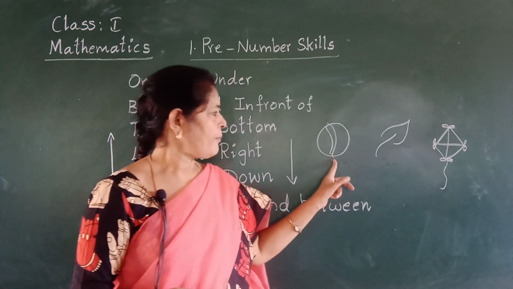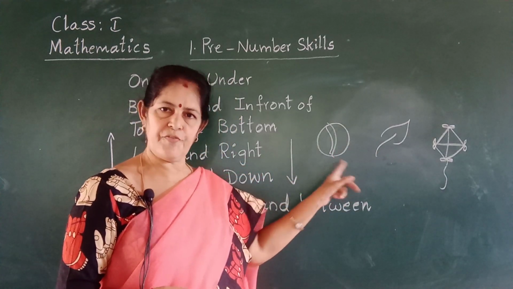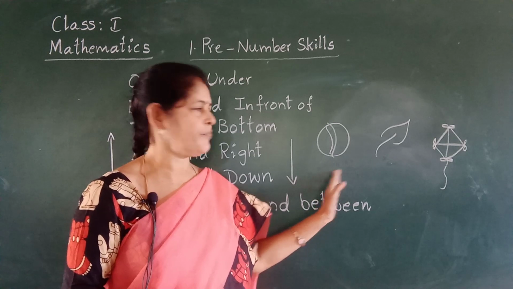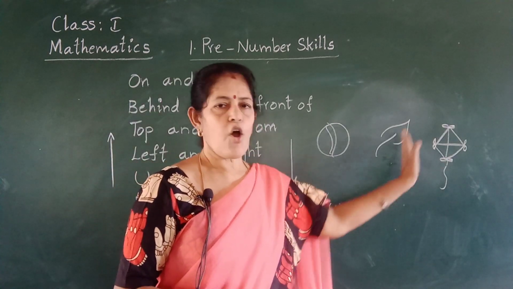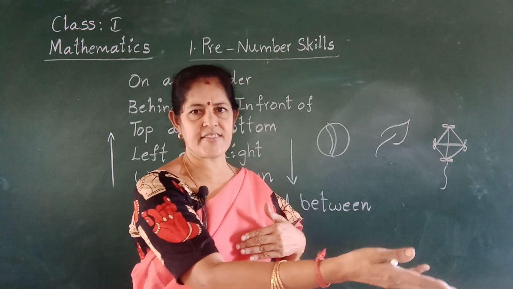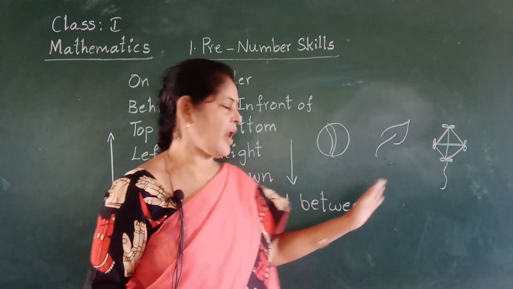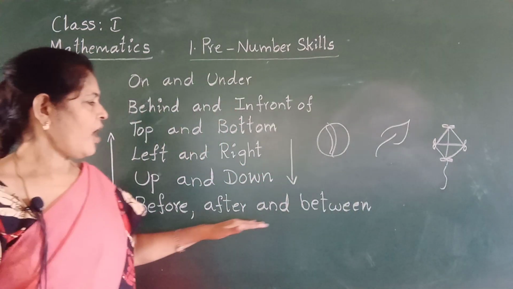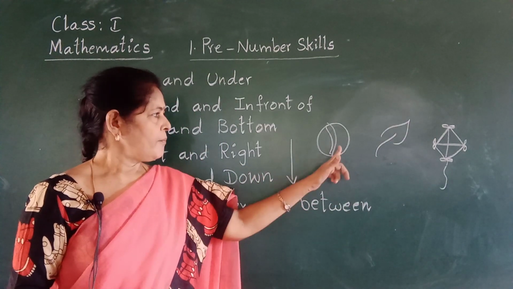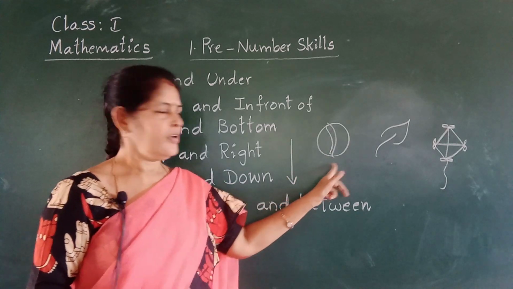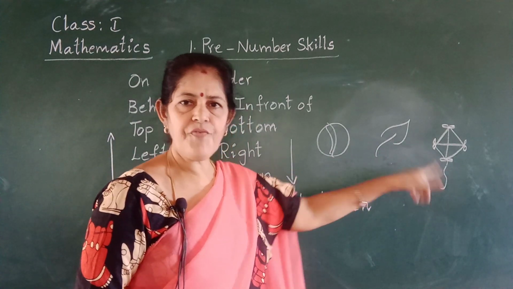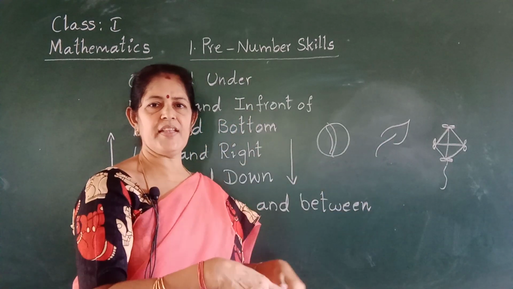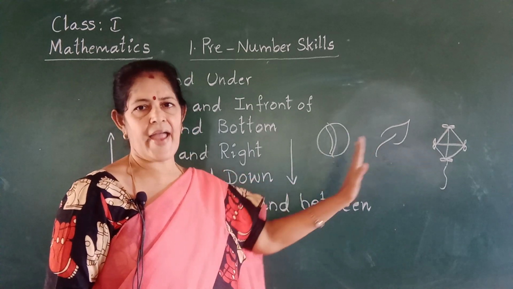Middle. The ball is before the leaf, in front of. That means front. Kite is after the leaf. That means next. Okay? This concept belongs to before, after, and between. Ball is before the leaf. Kite is after the leaf. Leaf is in between the ball and kite.